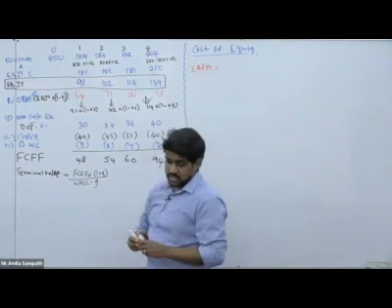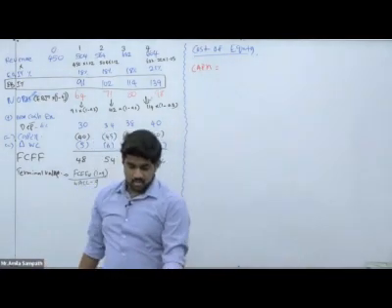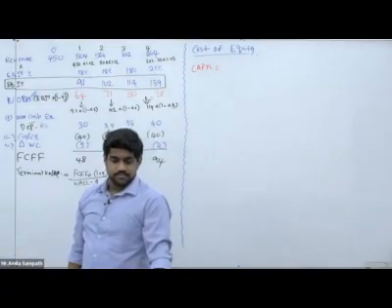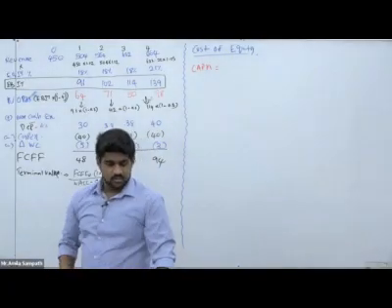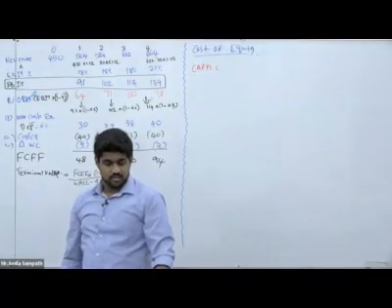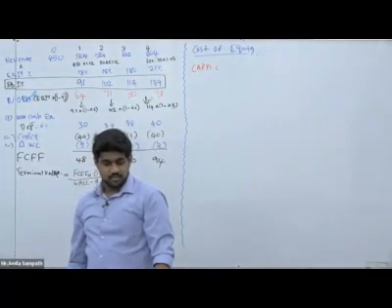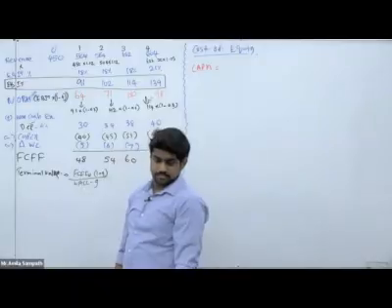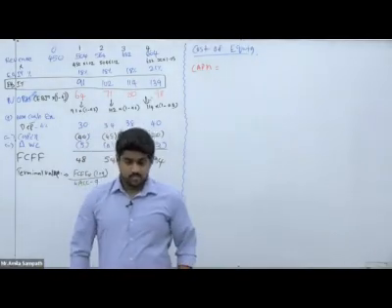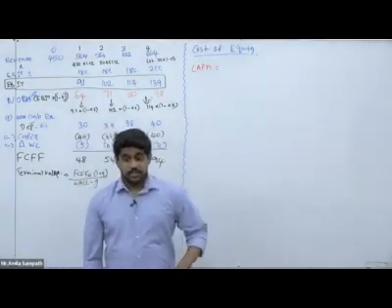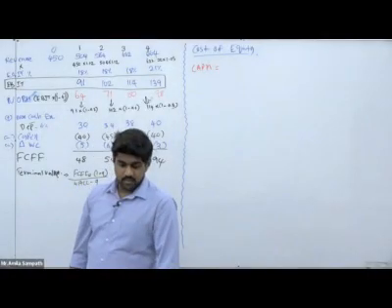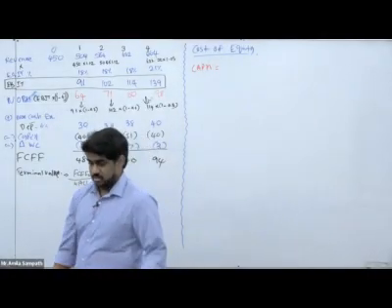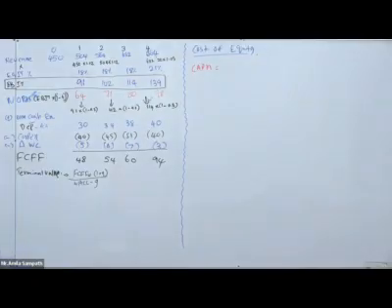How can we get the cost of equity using the CAPM model? What is the formula for the CAPM model?